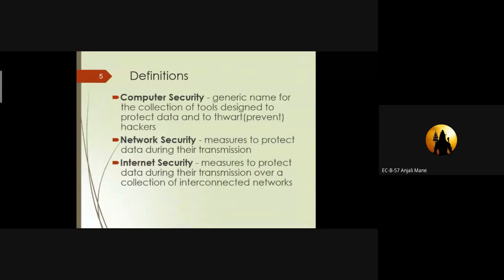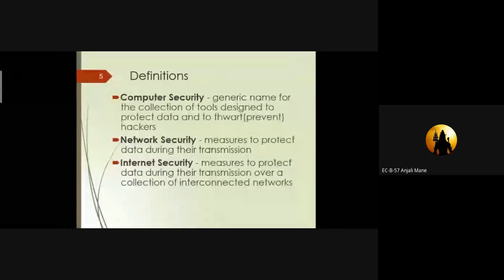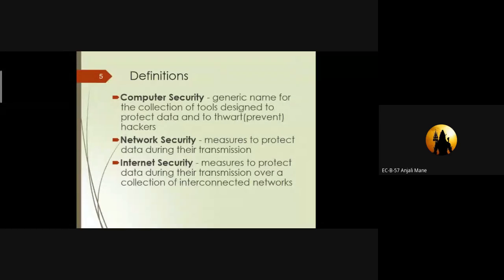So the second definition is network security. Network security means measures to protect data during transmission. In computer security, we store data in one place only.